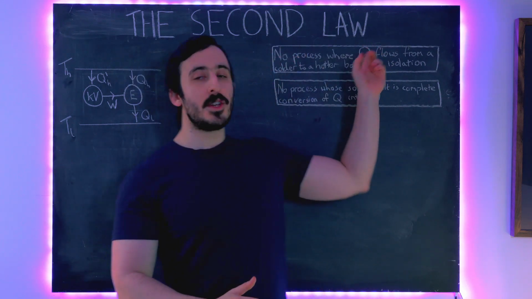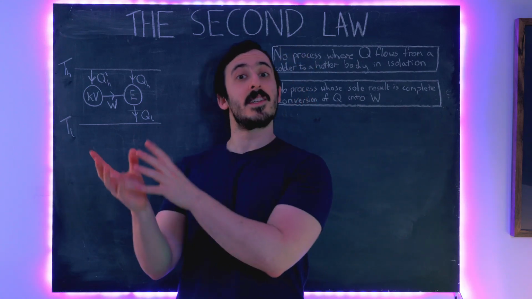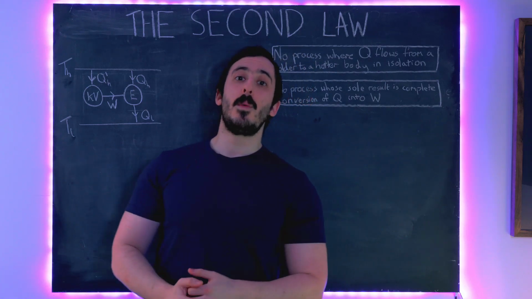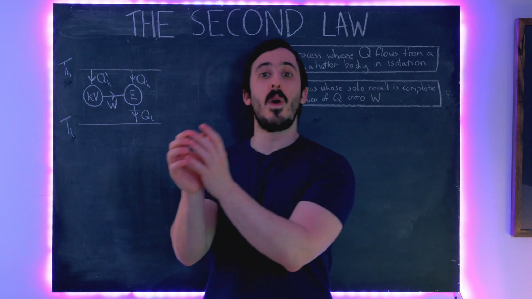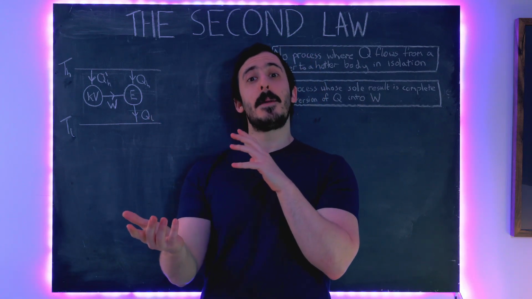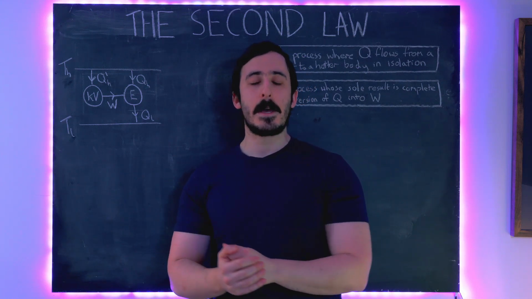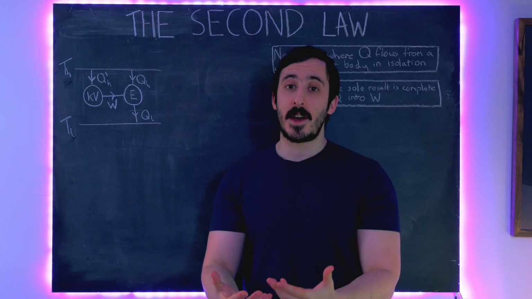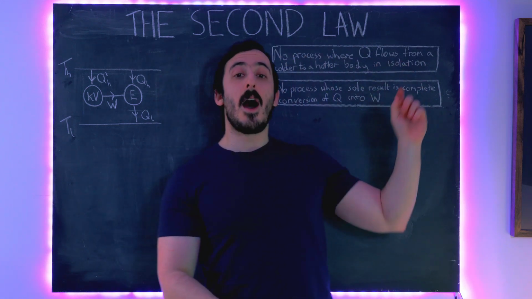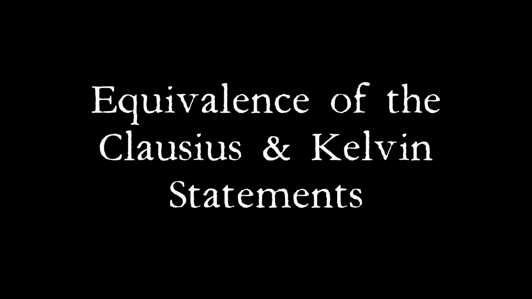So we have these two statements here. One, it's not possible to transfer heat from a colder to a hotter body in isolation. And two, we can't convert heat into work with 100% efficiency. Now those seem related, but not equivalent statements, right? They seem to make statements about different things. But what we're going to show in this video is that these two statements are perfectly equivalent, and that is what I intend to prove next.